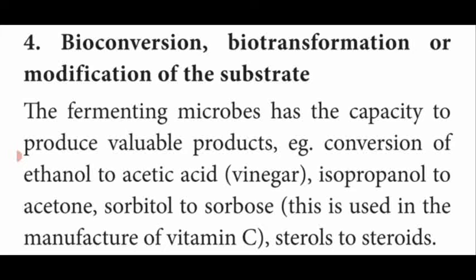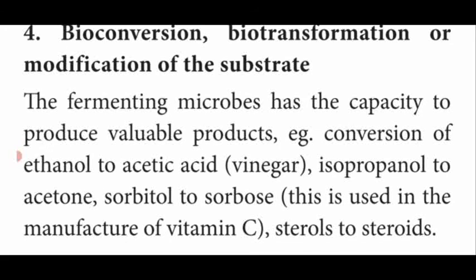The microbes which are used for the fermentation process, converting one product into another product, is known as bioconversion. Example, conversion of ethanol into acetic acid, that is vinegar, isopropanol to acetone, sorbitol to sorbose. So the sorbitol is used to manufacture vitamin C. Then sterols to steroid. So these are all the different bioconversion products by using microbial fermentation.